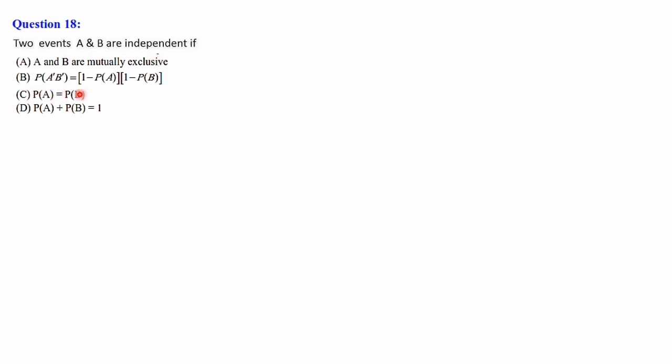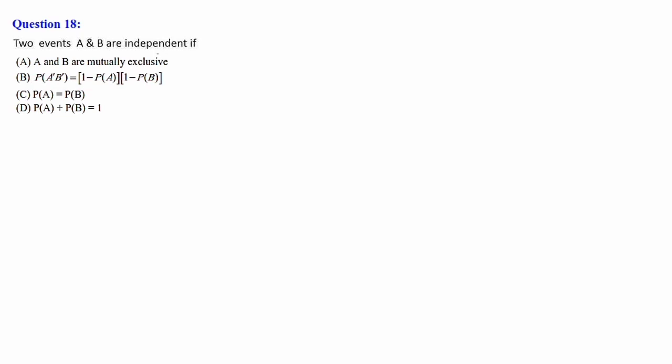And the third option, P of A equal to P of B, both the probabilities are equal. That will not satisfy. And here P of A plus P of B is equal to 1, the sum of the probabilities of A and B is equal to 1. This also will not satisfy. So the only chance is with this one: P of A dash B dash is equal to 1 minus P of A into 1 minus P of B.